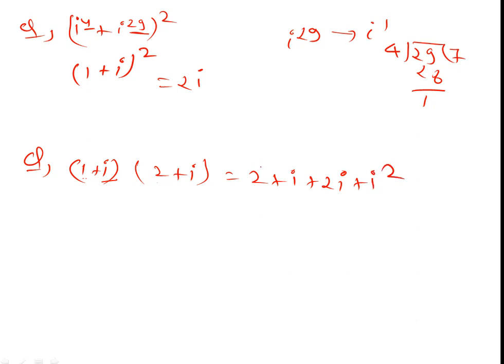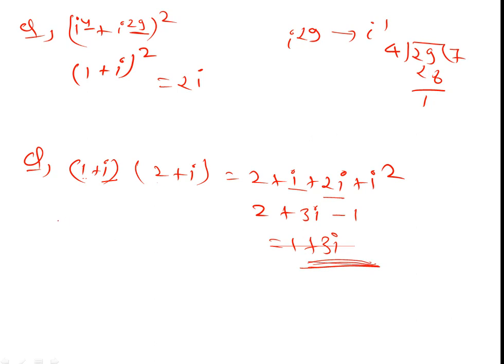Understand now? i plus 2i is 3i, and i square is minus 1. So we get 1 plus 3i. It is the simplest form of a complex number.